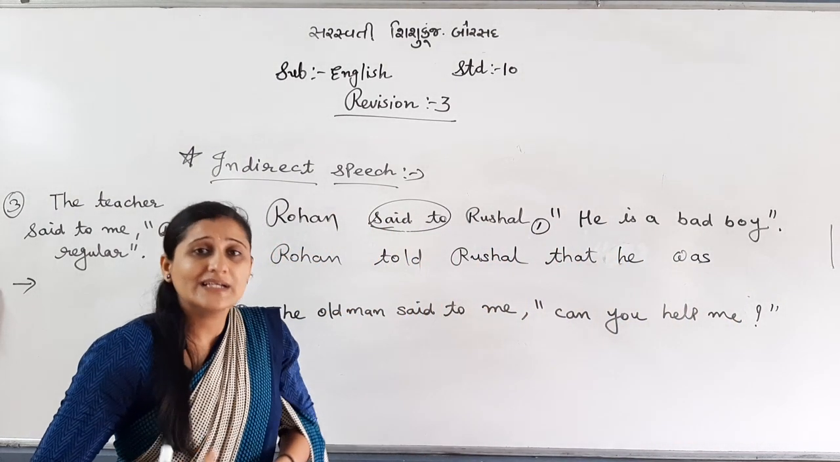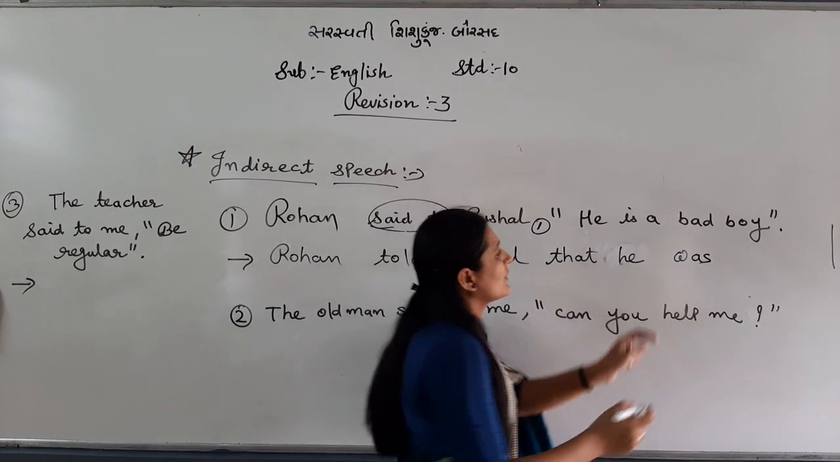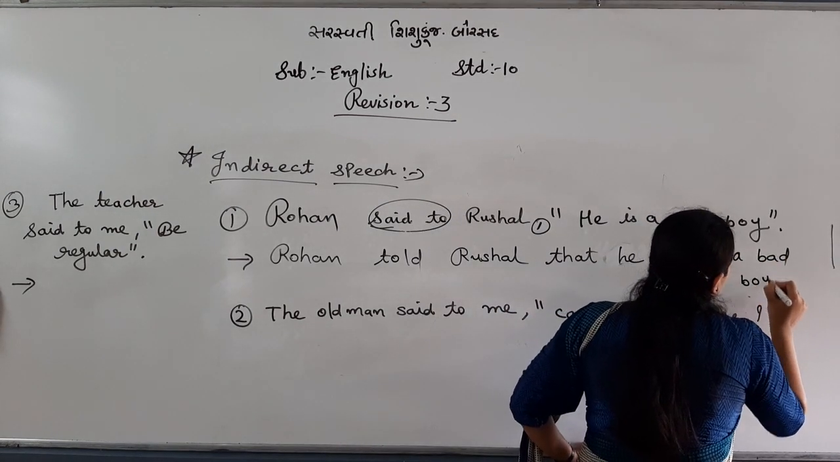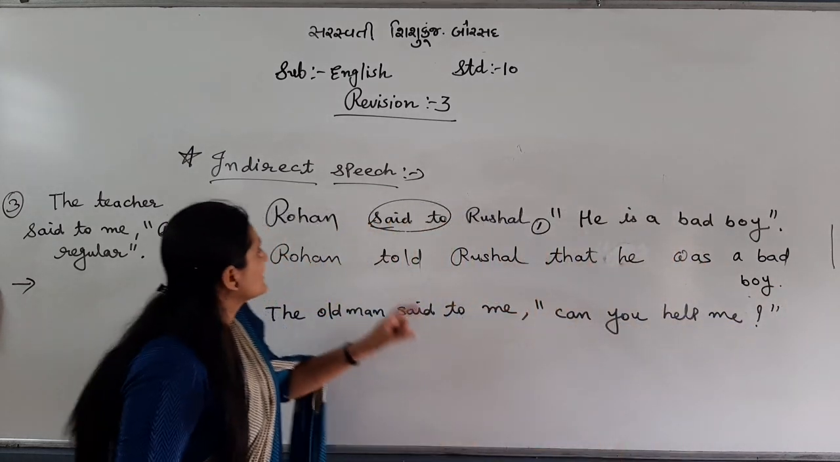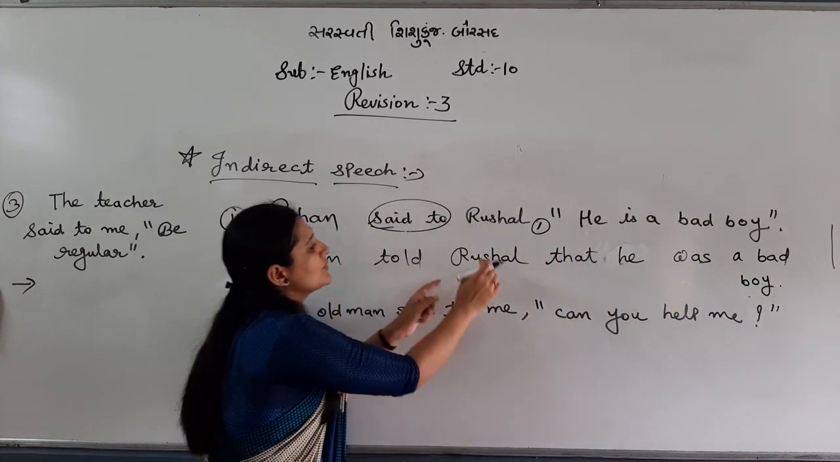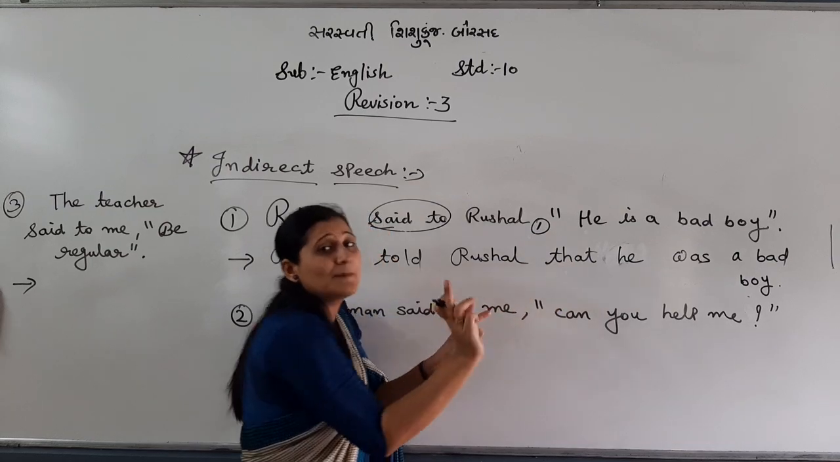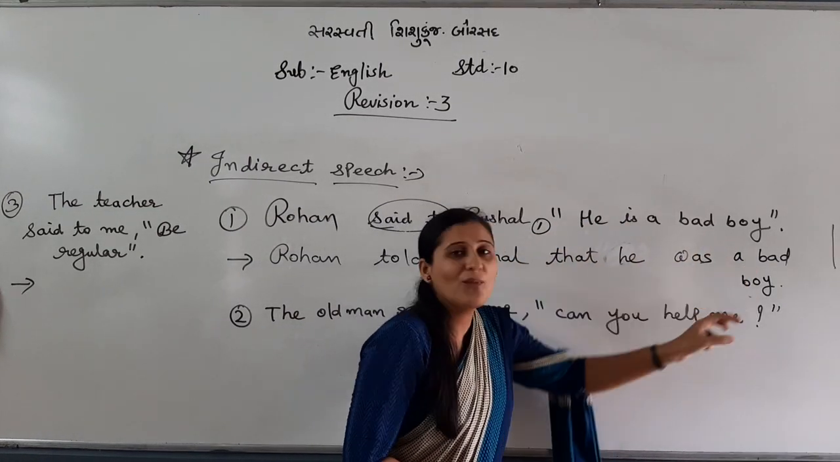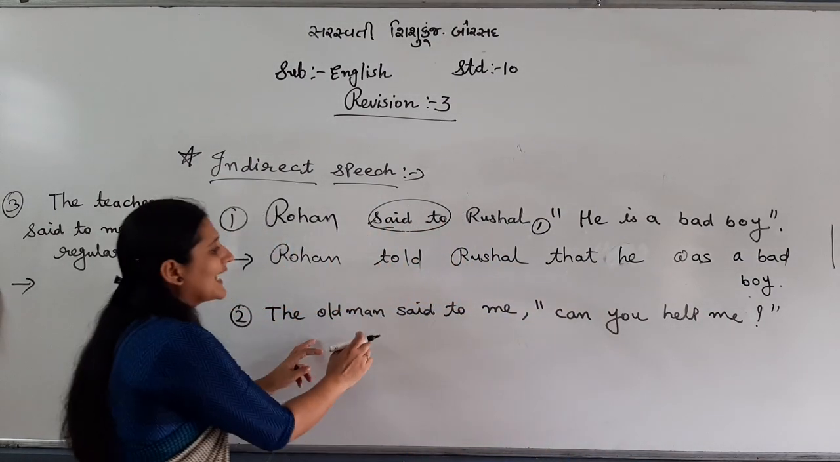I have given a list. He was a bad boy. Full stop. So see, Rohan told Rushal, conjunction "that". I am talking about simple sentences. "He" has no change, "is" becomes "was": he was a bad boy. Full stop. Same way, interrogative.